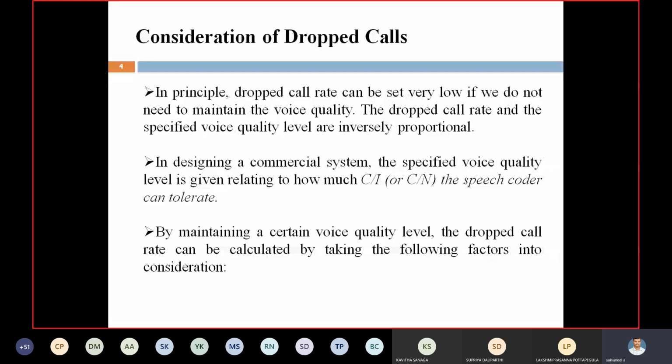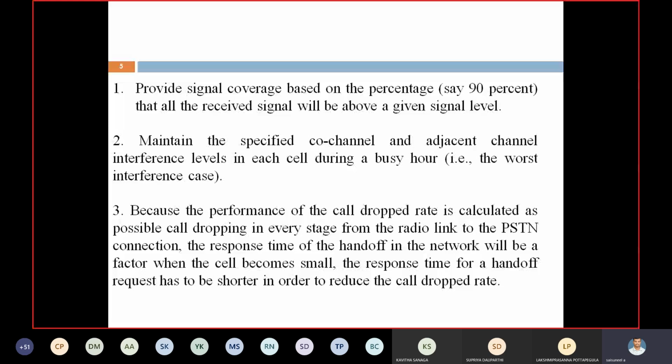Whenever C by I is less than 18 dB, the system is not designed properly. That is the main principle behind dropped calls: to maintain better voice quality. The dropped call rate can be calculated by taking the following factors. How to maintain better voice quality, and what precautions do we have to take?